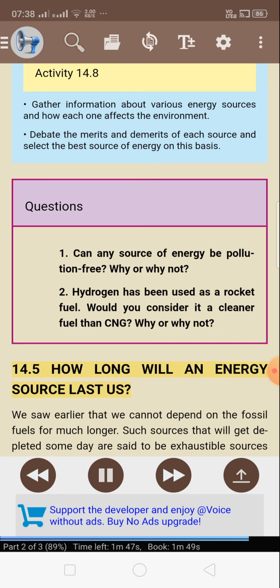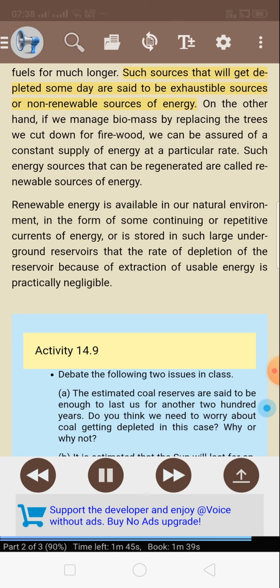14.5. How long will an energy source last us? We saw earlier that we cannot depend on the fossil fuels for much longer. Such sources that will get depleted someday are said to be exhaustible sources or non-renewable sources of energy. On the other hand, if we manage biomass by replacing the trees we cut down for firewood, we can be assured of a constant supply of energy at a particular rate. Such energy sources that can be regenerated are called renewable sources of energy.